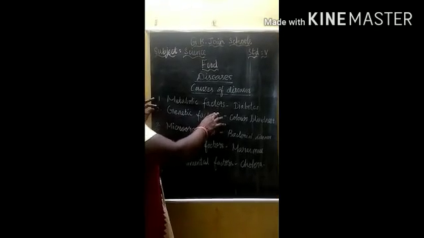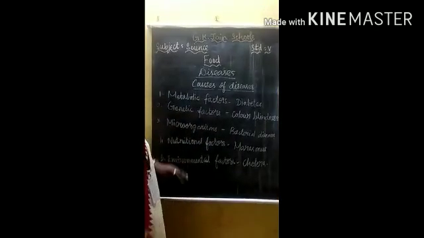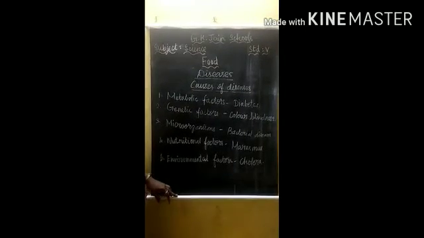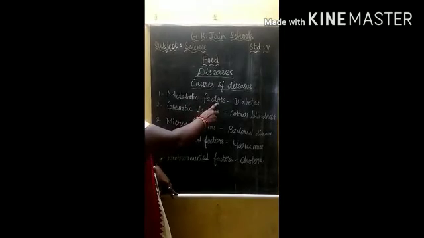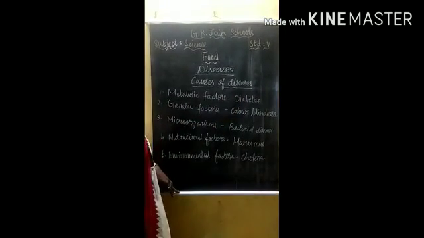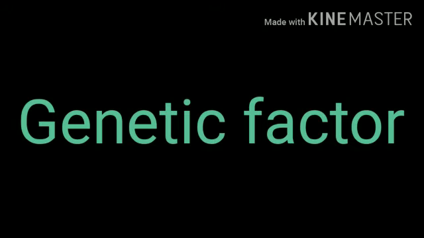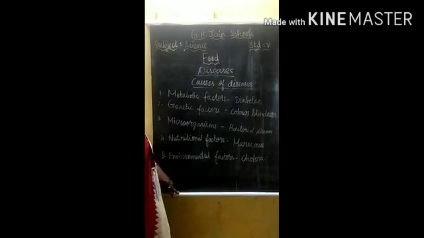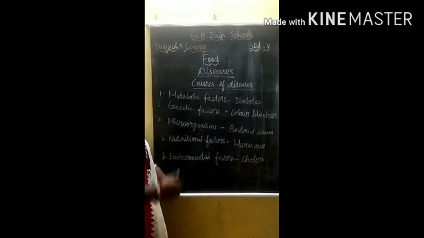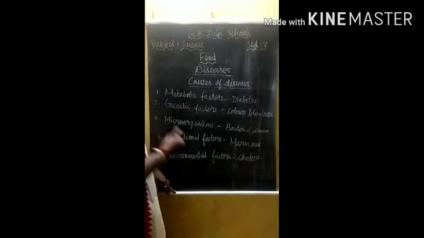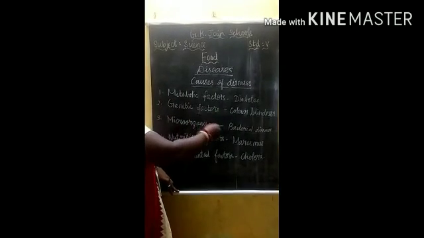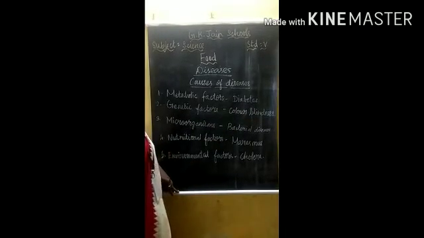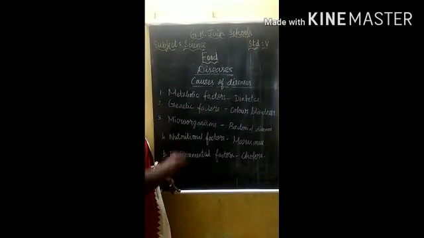Metabolic factors. That means the metabolism of our body will change. It will produce some changes in the body. So the metabolic factors, for example, is diabetes. Next one is genetic factor. Genetic factor means it comes from the genes. This disease is caused by the parents or their grandparents. For example, color blindness. This is a genetic factor.